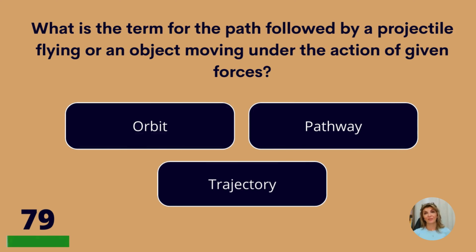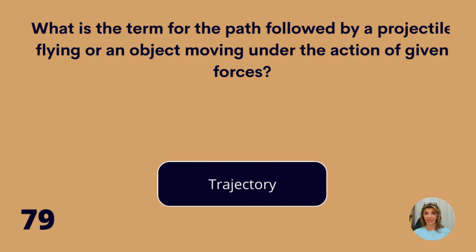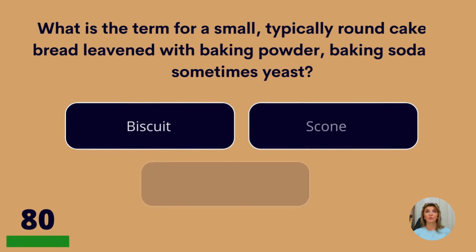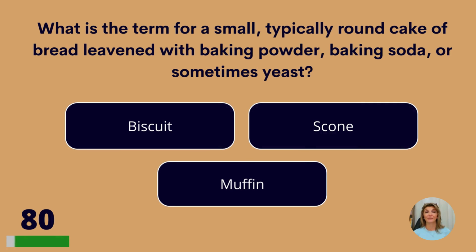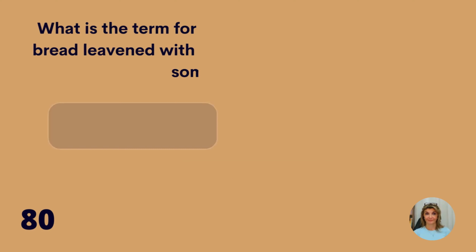What is the term for the path followed by a projectile flying or an orbit moving under the action of given forces? Orbit, pathway, or trajectory? Trajectory. What is the term for a small, typically round cake of bread leavened with baking powder, baking soda, or sometimes yeast? Biscuit, scone, or muffin? Biscuit.